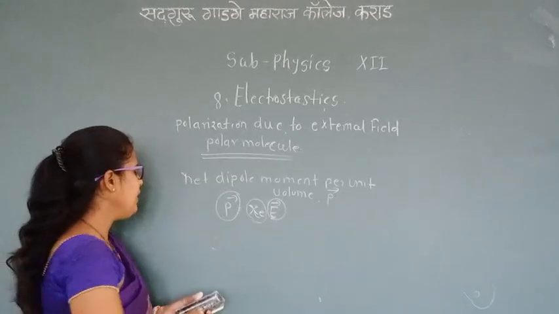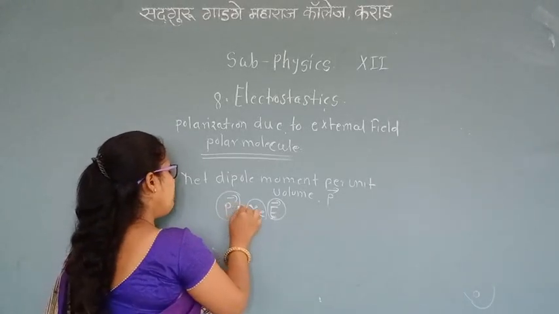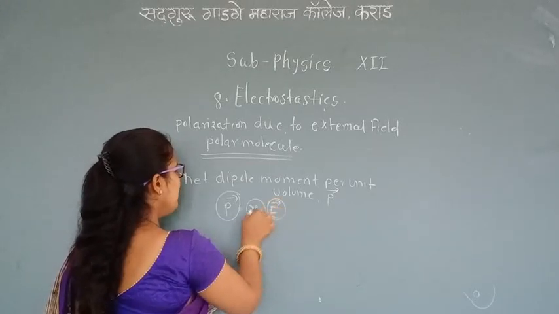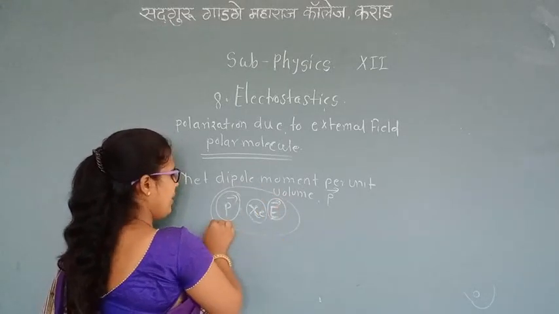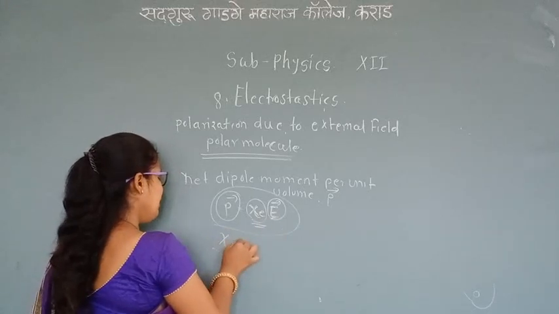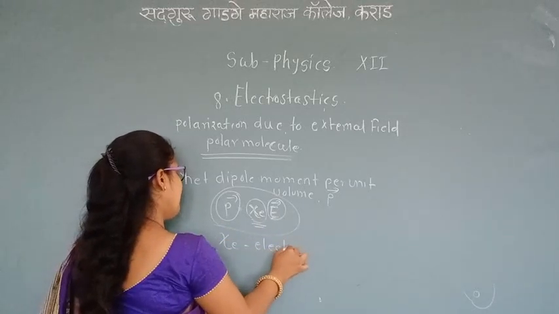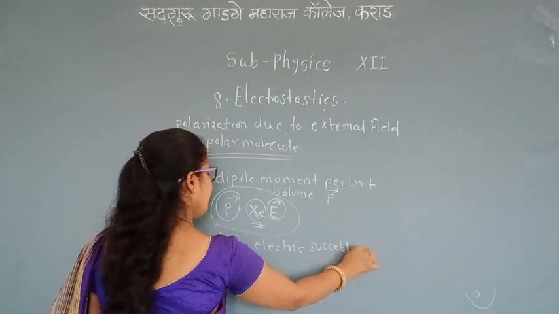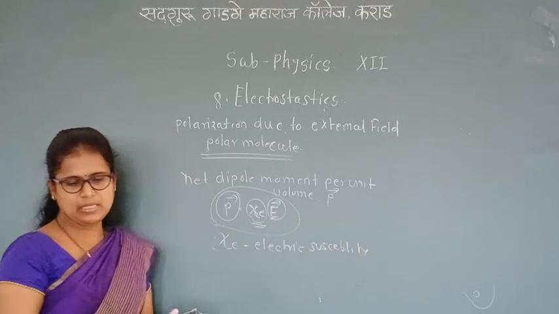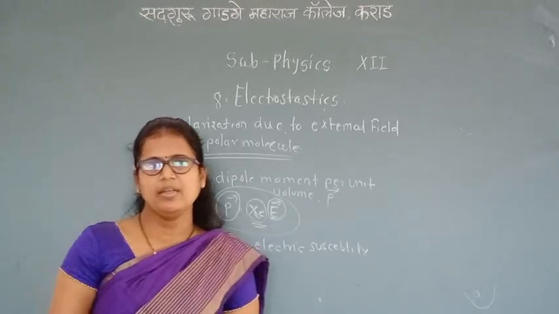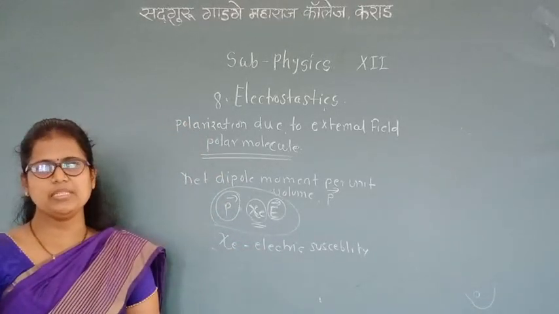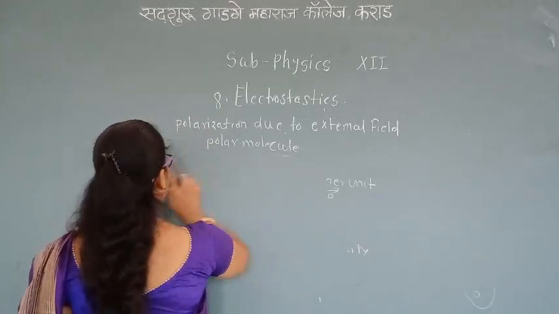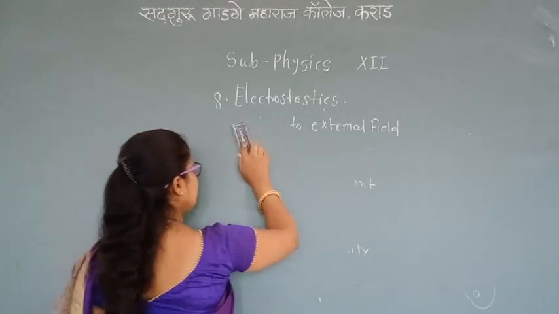Mathematically, vector P is equal to chi times E. The value of electric susceptibility is different for different dielectrics.